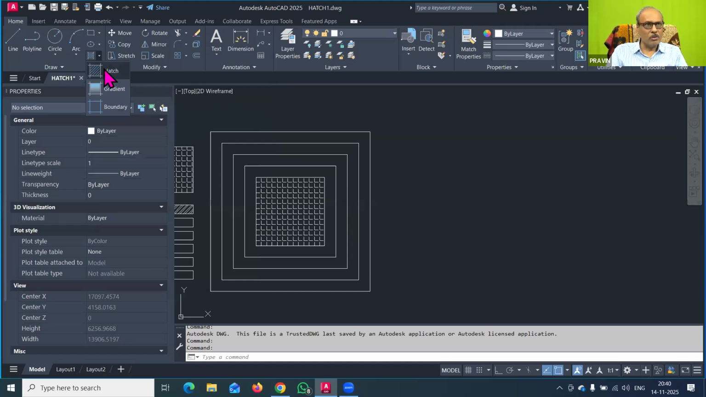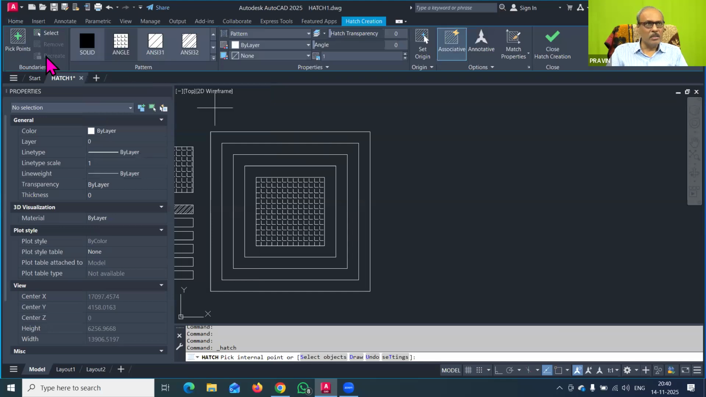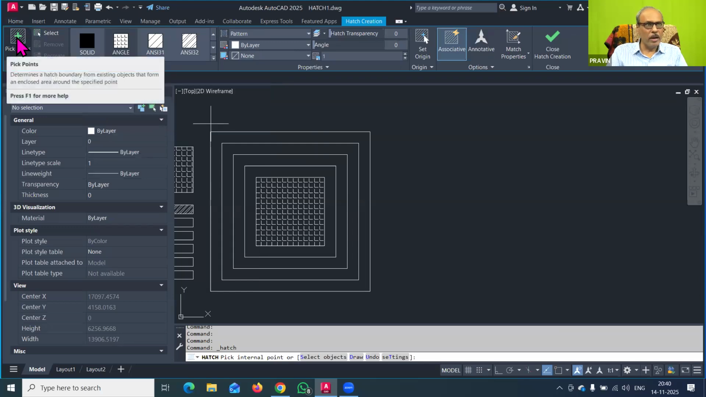So suppose I have started this hatch command, and now in the hatch command, this dialog box appears. There are two options given here. Either pick point, which means you have to click a point inside an enclosed area, so that area will get hatched. That is the meaning of pick point inside the boundary. You can read this: it requires a complete closed boundary. Then only you can make a hatch.